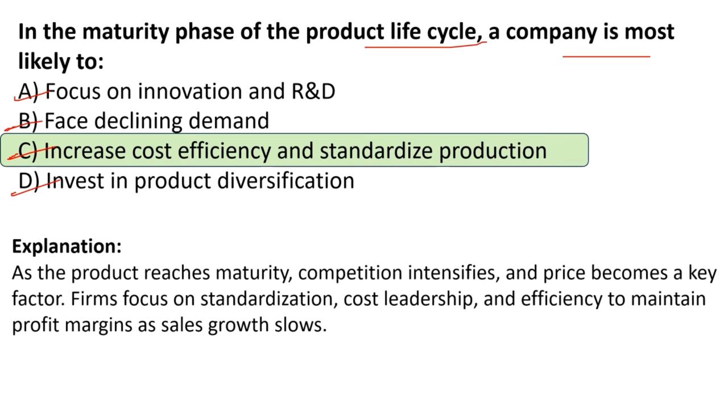So what happens in the maturity phase? See, as the product reaches maturity, competition intensifies, right? The price becomes a key factor. Firms focus on standardization, cost leadership, and efficiency to maintain profit margin as sales growth slows.